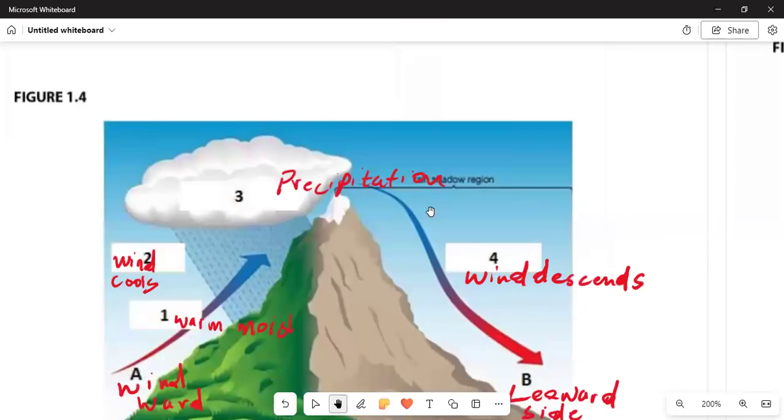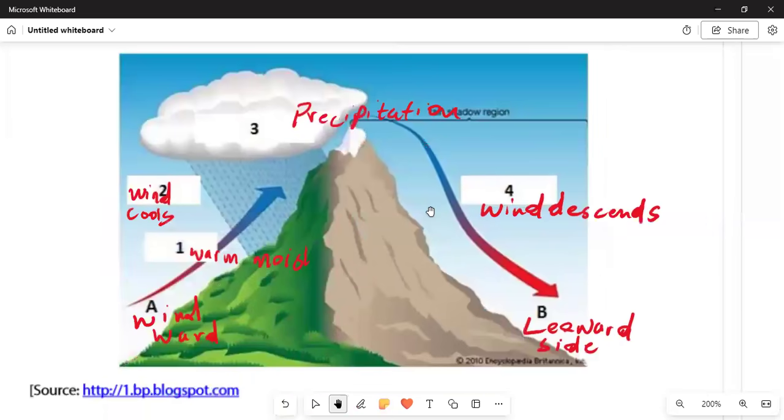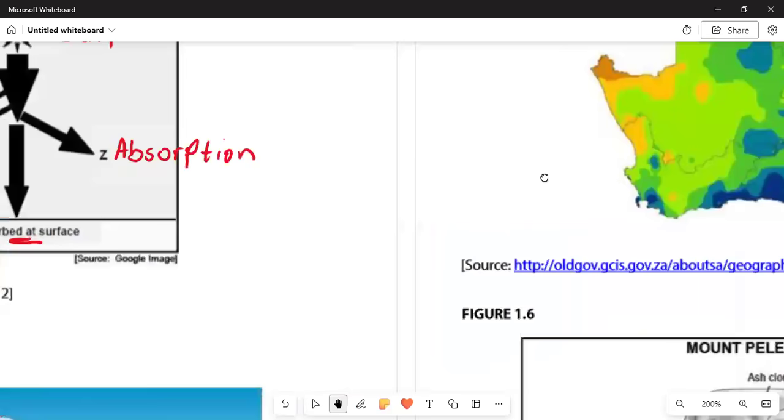So 1, we've got the warm, moist air ascending the mountain. 2, we've got cool winds, which will cause this air to form precipitation. 3, we've got one of the largest clouds, whereby precipitation will occur. And 4, we've got the wind that is descending, causing the leeward side on this other side of the mountain.